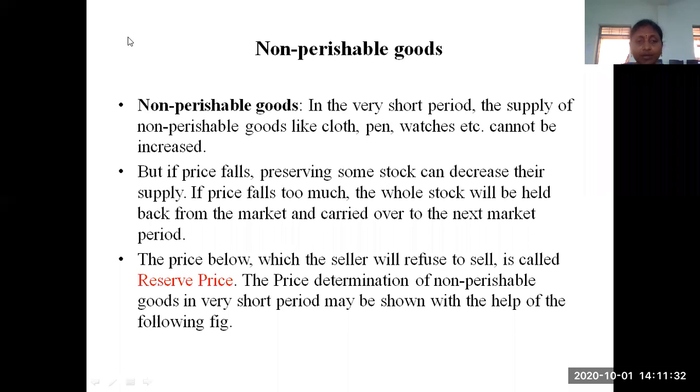That's why, if the price falls too much, the whole stock will be held back from the market. That means they are not supplying the goods. They hold back the stock from that market, and those goods are carried over to the next market period. They are preserving those goods. This is the case occurring for non-perishable goods, in a very short time period. Whenever the price falls, they preserve the stock.